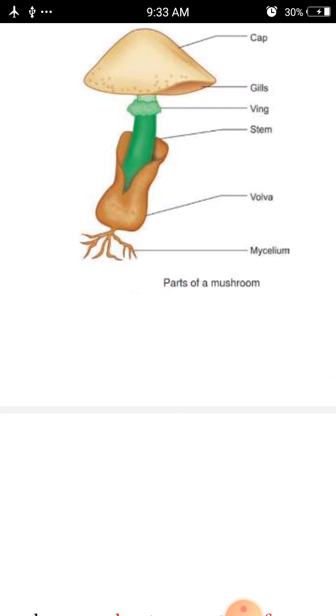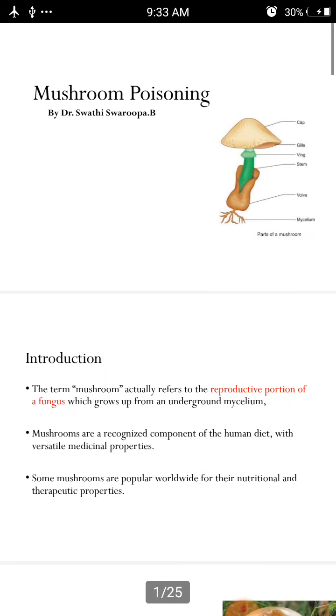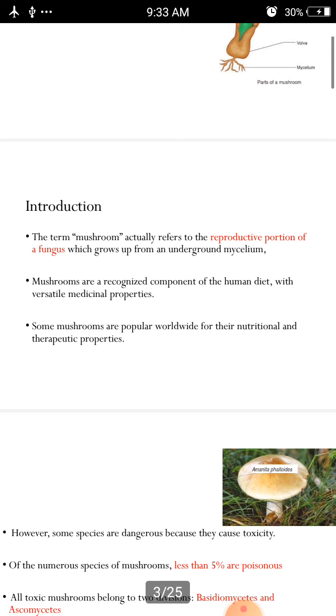So this is the structure of the mushrooms. Depending upon the species, the structure also varies. Some will have an umbrella shape and some will have a flat shape, but the structures are the same, and only the width and size of the stem and cap will vary. Sometimes the shape also varies.